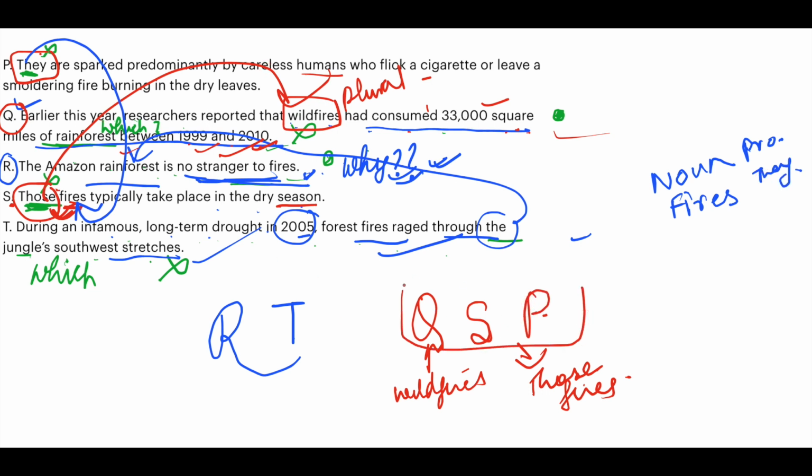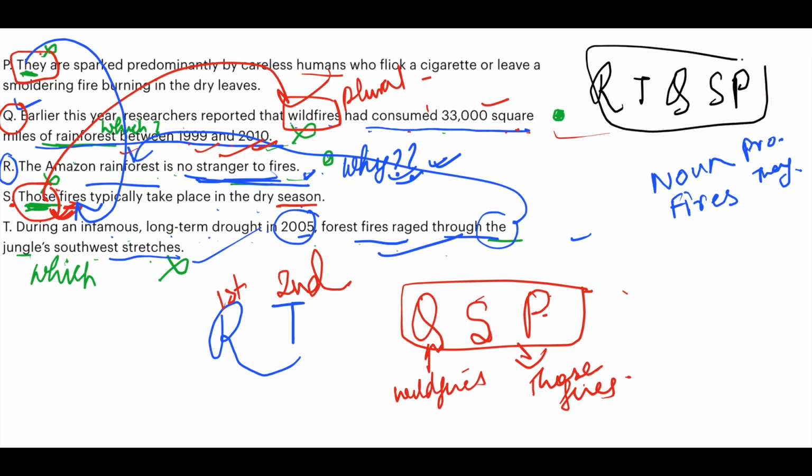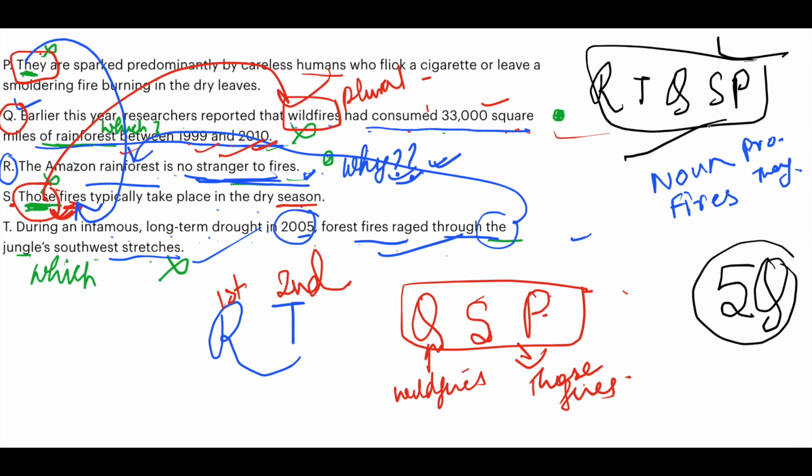So QSP comes together. And R is the first sentence. The second sentence is T. QSP comes together. So this becomes your final arrangement. The final arrangement is RTQSP. I hope this is clear. So from this parajumble, you have 5 questions. Once you solve the parajumble, you can easily answer the questions.